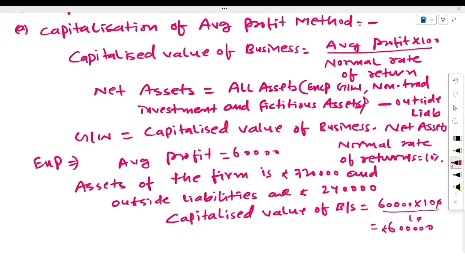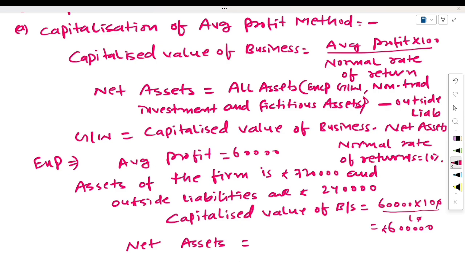Now the next thing that we have to calculate is net assets. What is the formula of net assets? All assets, given here as 720,000, except goodwill, non-trade expense, non-trade investment, fictitious asset, like this. Goodwill is not included in this question; it is mentioned in the question. Minus outside liabilities, which are also given here.